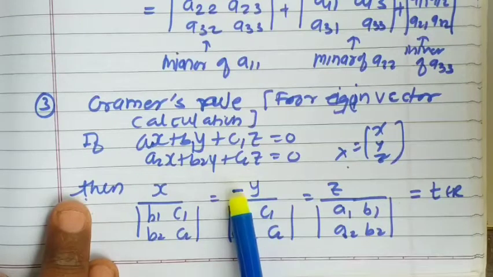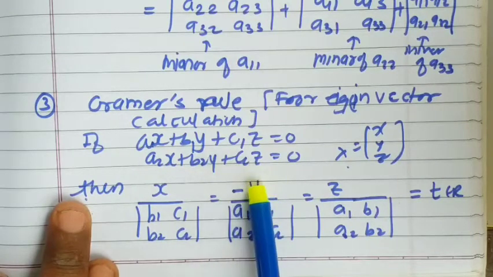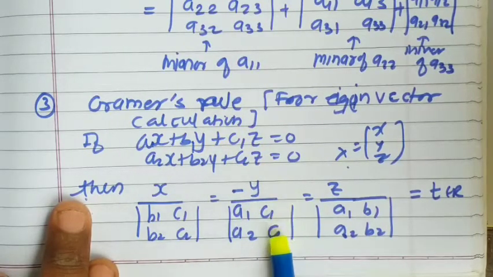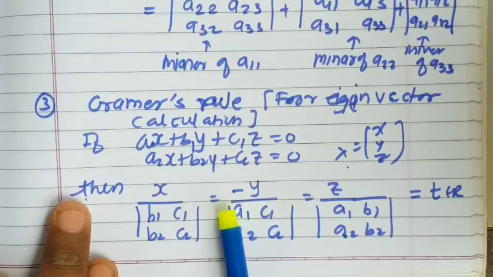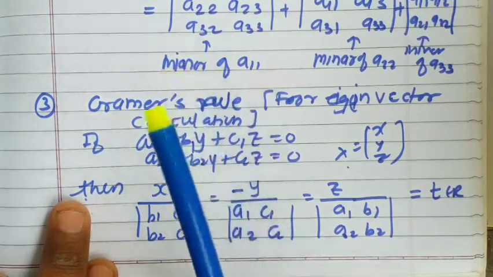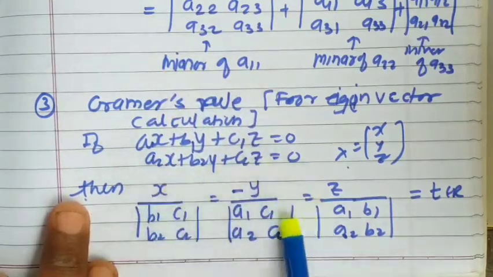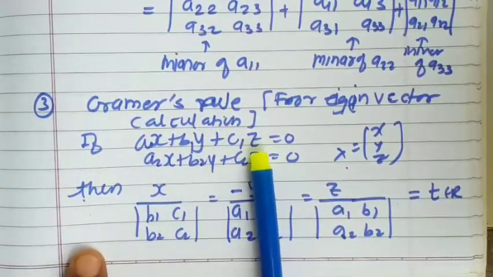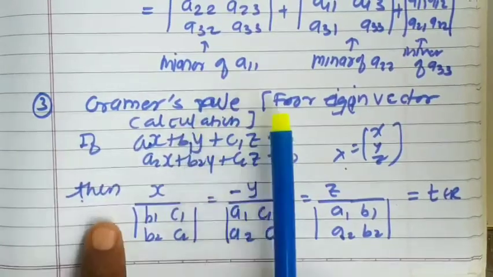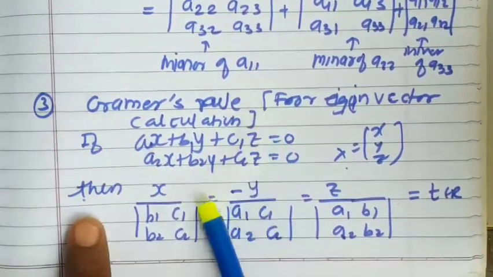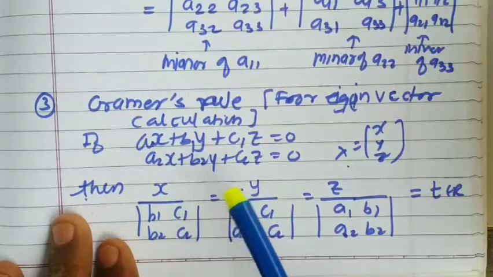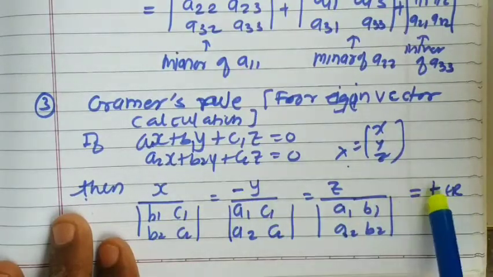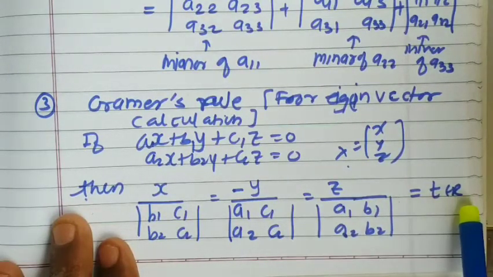If you don't want to take minus y here and take plus y, then at that time you need to write the c1 c2 column before the a1 a2 column. Just interchange the positions of c1 c2 and a1 a2. You can write plus also, but try to follow the sequence: x upon coefficients of y and z, minus y upon coefficients of x and z, and z upon coefficients of x and y.